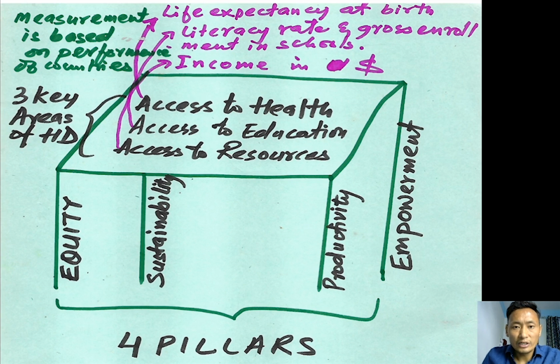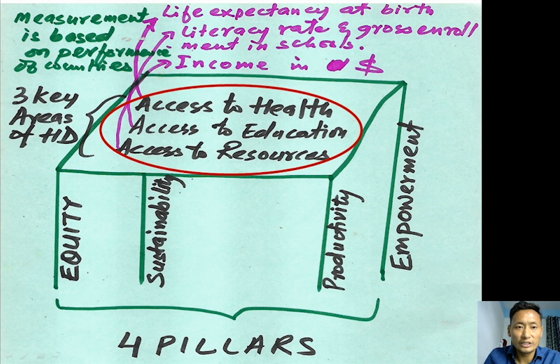In human development, we have three key areas: access to health, access to education, and access to resources. These are the three key areas needed for successful human development. These three key areas are supported by four pillars of human development: equity, sustainability, productivity, and empowerment. These four pillars support the three key areas in order to have successful human development.